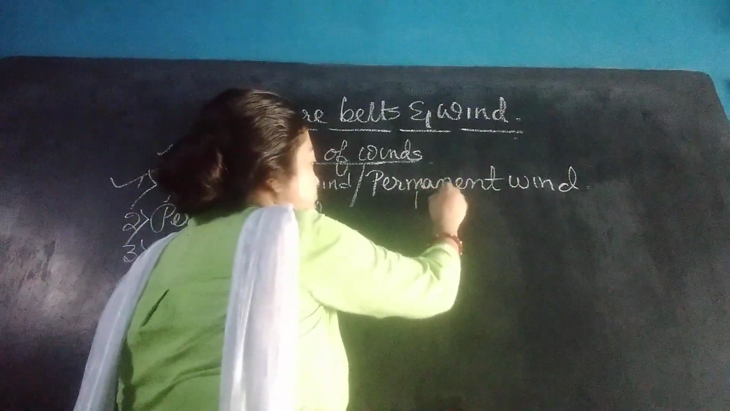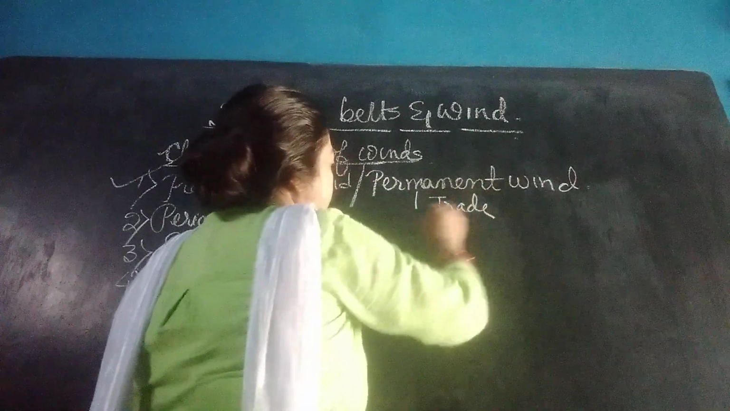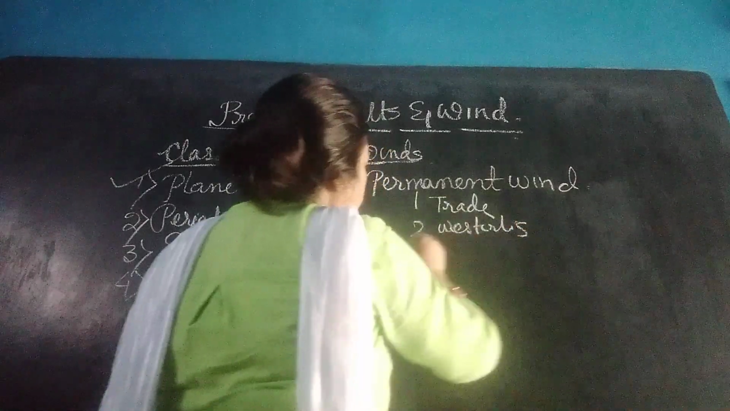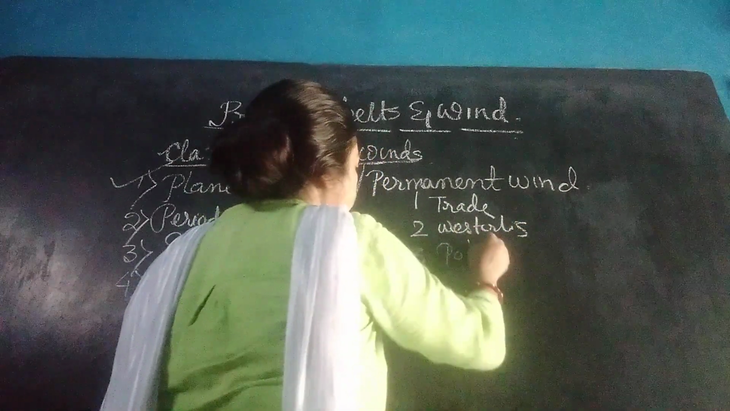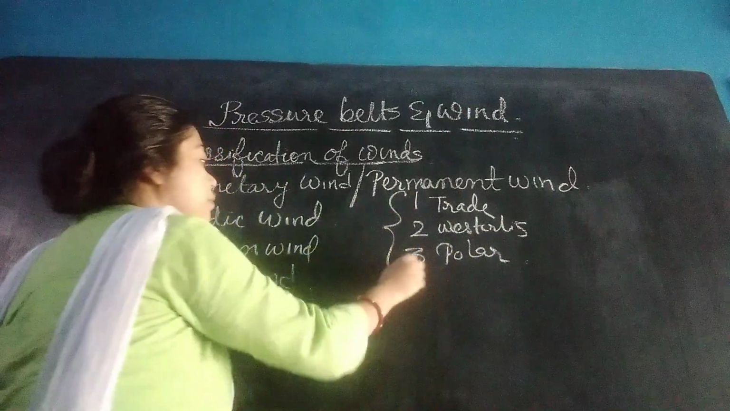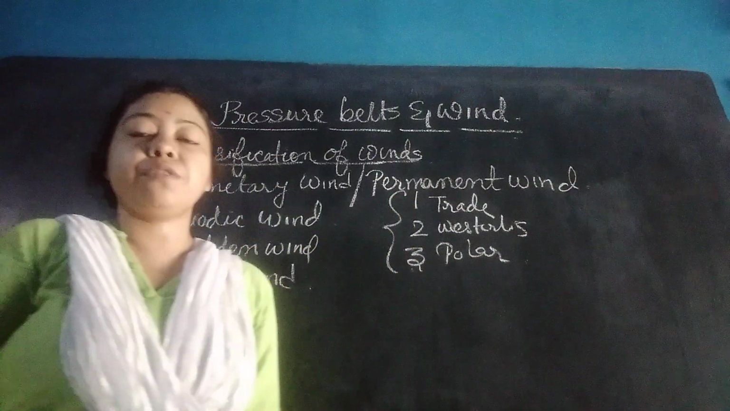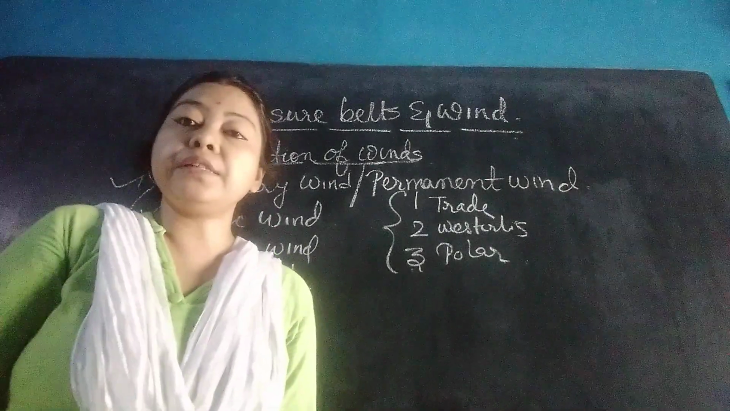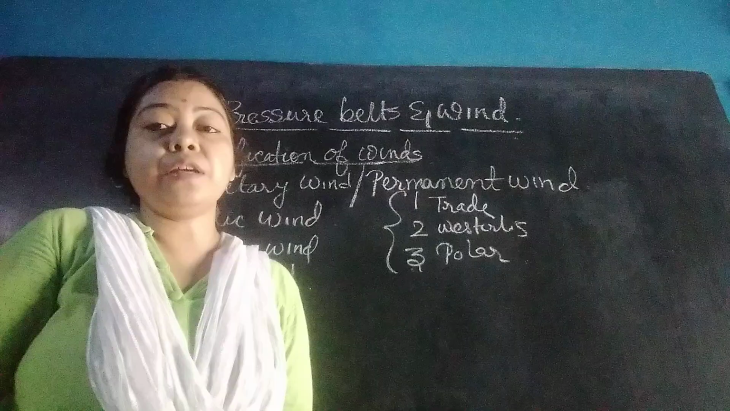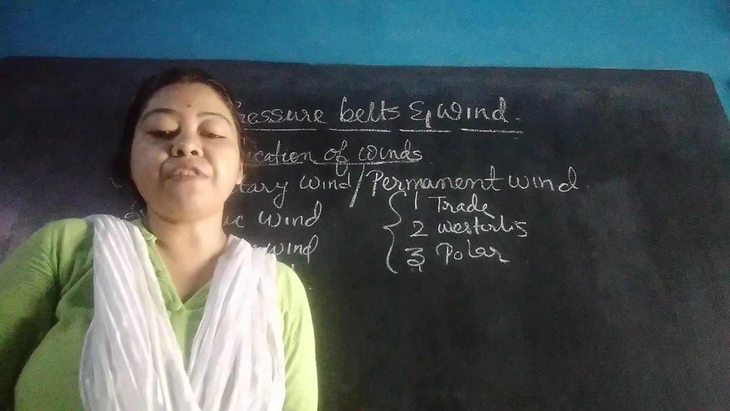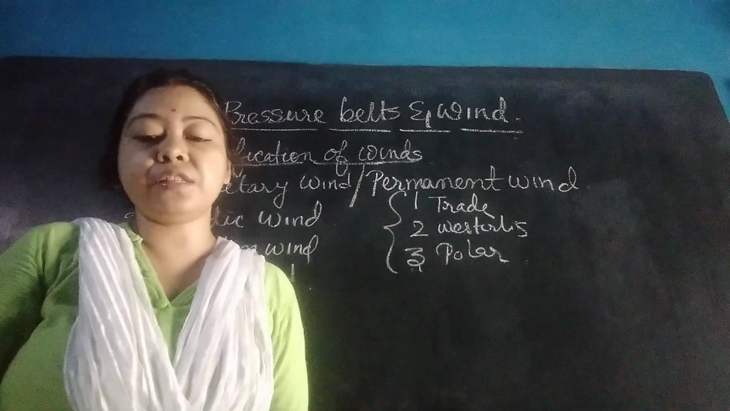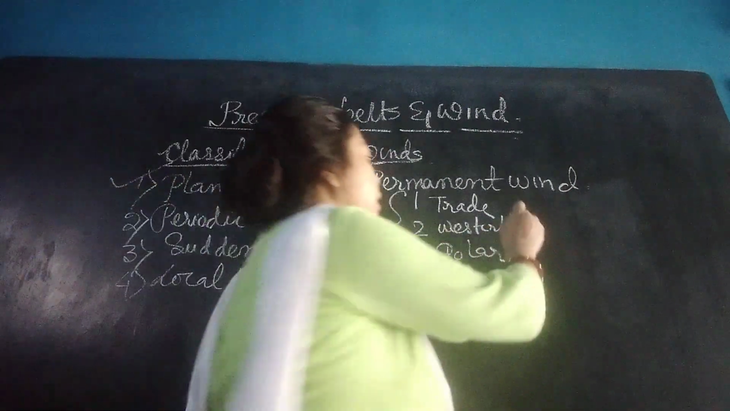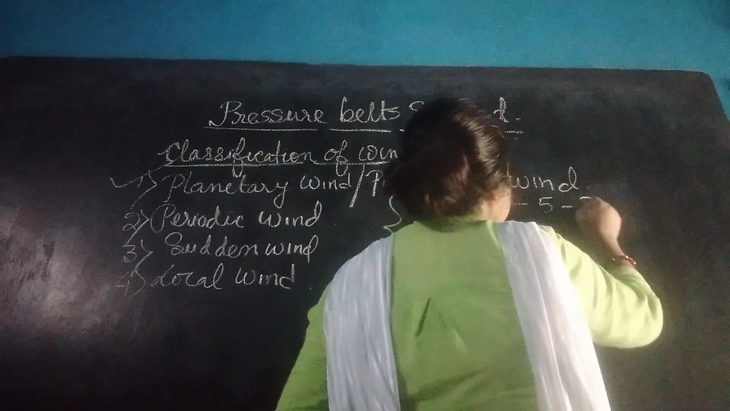Number one, trade wind. Number two, westerlies. And number three, polar winds. These are the three types of planetary winds: trade wind, westerlies and polar winds. Now, details about each. Trade wind. The trade wind blows between 5 to 30 degree north and south latitudes.